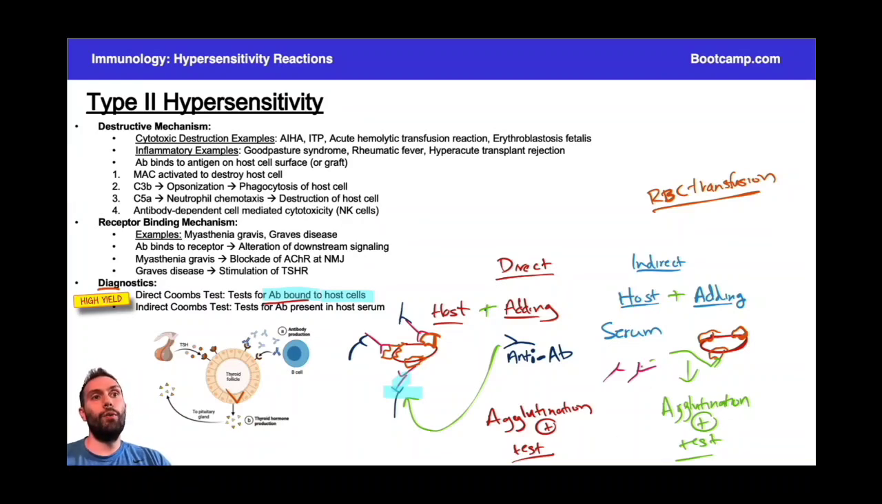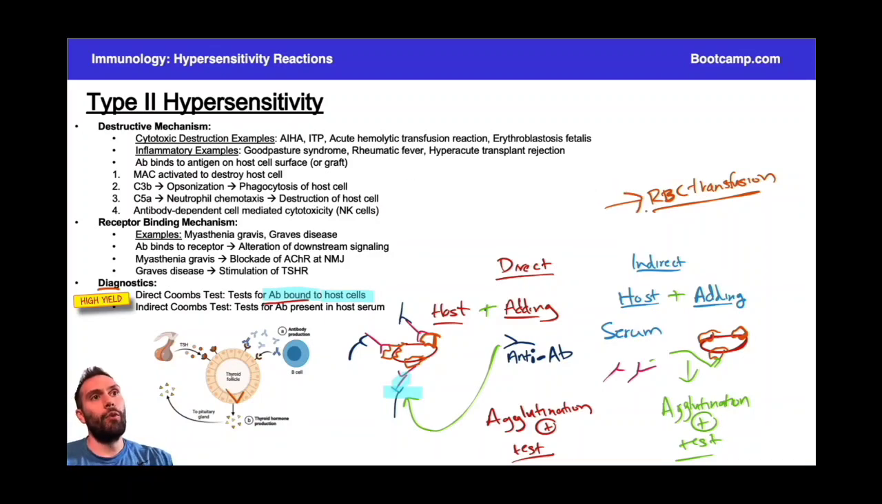And so we might be testing to see if the person that we're going to give this blood to has antibodies to the donor. So we might be seeing if the person that's going to receive the blood, being the host, has antibodies to the donor's red blood cells. That's the solution that we're essentially going to be adding to the host's serum. Okay, so that would be a red blood cell transfusion reaction we would be testing for.